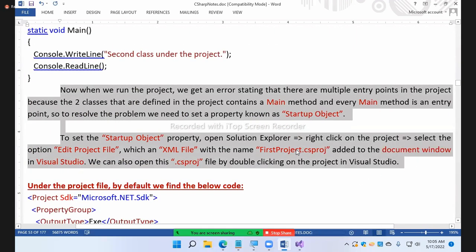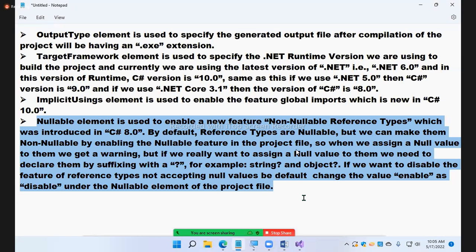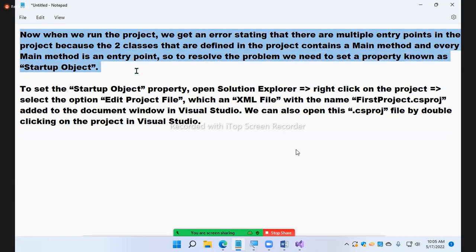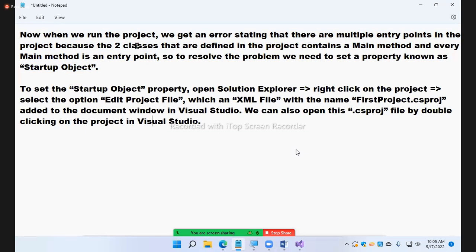Yeah, guys, when you compile the project, what happened? By default, when you compile the project, now what happened? Read this. We get an error stating that there are multiple entry points, since each class containing a Main method is an entry point. To resolve the problem, we need to set a property. What is the property?